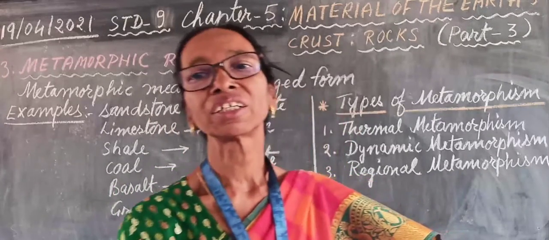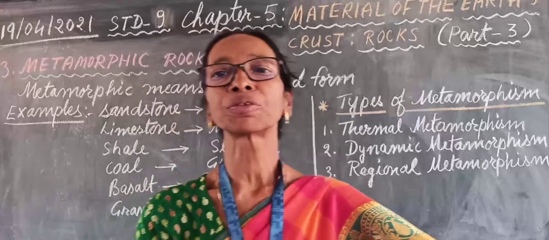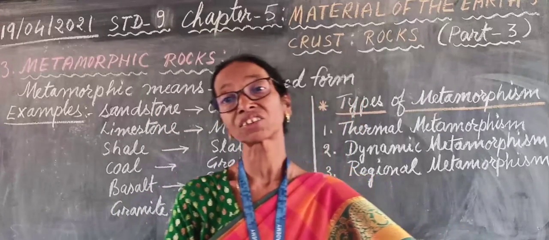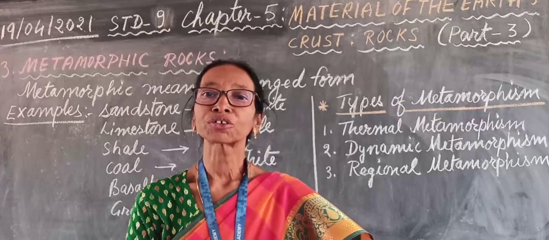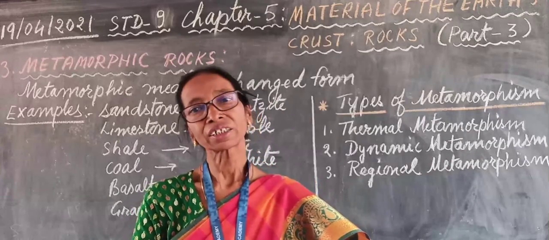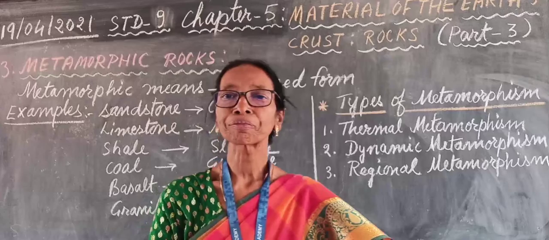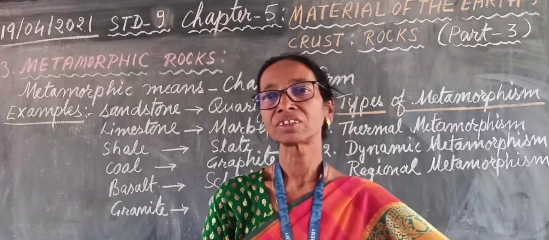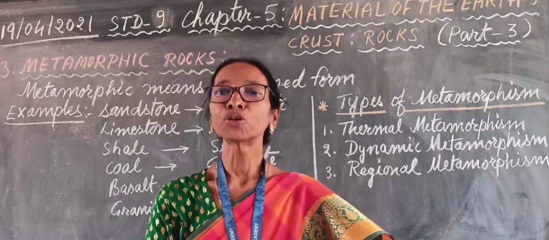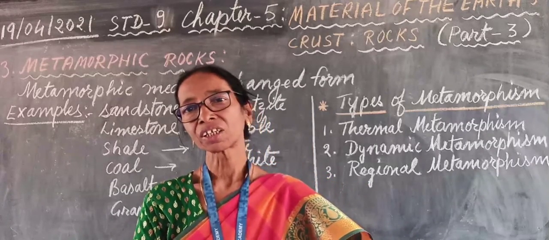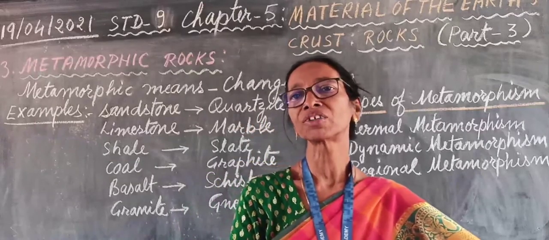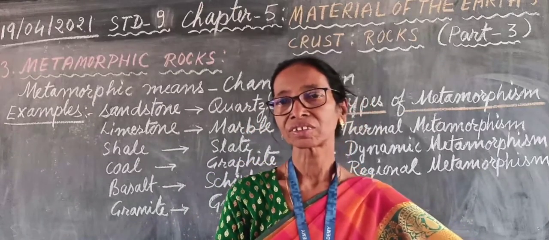When you see the characteristics of metamorphic rocks, they are the hardest rocks. They are harder than the igneous rocks also. They are very hard and compact. No fossils are found in these metamorphic rocks. They are never found in layers.